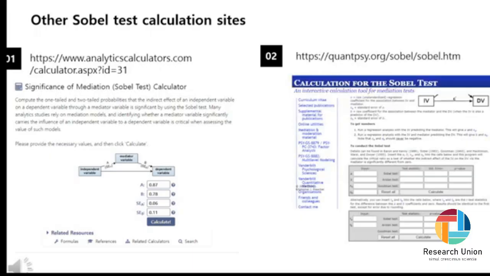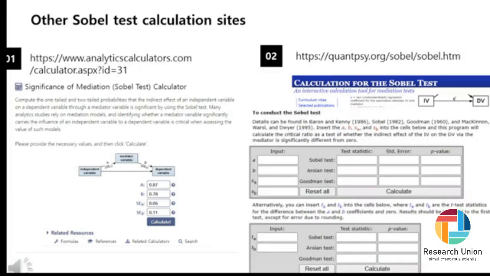Second, quantpsy.org's Sobel test calculates all three Sobel test formulas presented earlier and shows how much the values differ for each. However, as you may have noticed, all of them are calculating only cases with two path coefficients. There are sites that calculate about three coefficients, but they had errors and couldn't be used properly. So how should we solve this?